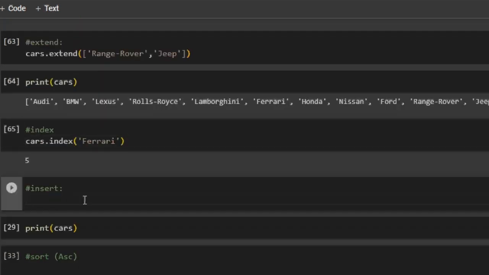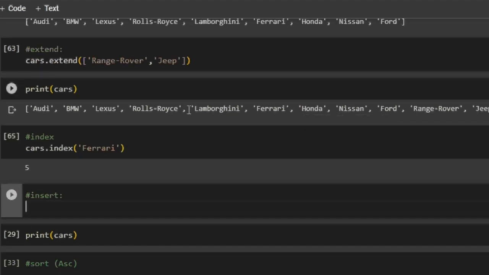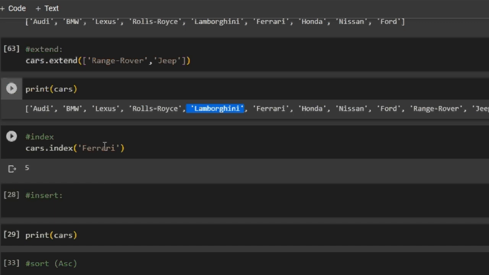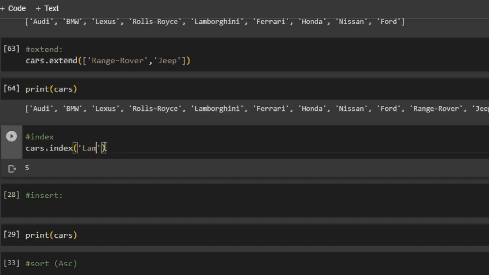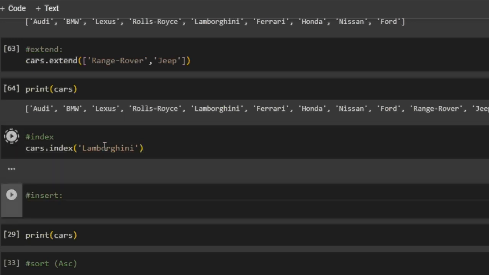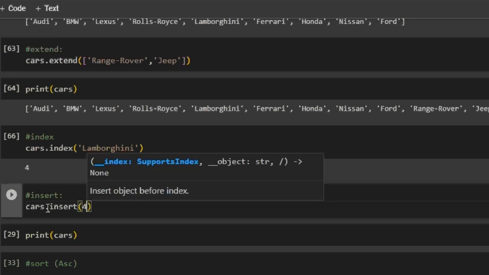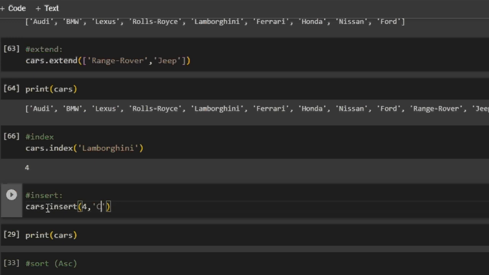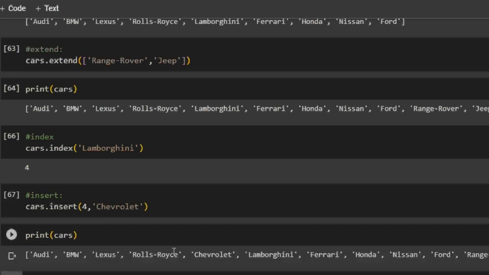The next thing is insert. Let's say I want to insert Chevrolet between Rolls-Royce and Lamborghini. So I will be needing the index number of Lamborghini. To do that, I will fetch the index number of Lamborghini, that is 4, and I will write cars.insert. Here I will be giving the first parameter as the index. So on fourth index, I want to add Chevrolet. So if I run it and print cars, I get Chevrolet between Rolls-Royce and Lamborghini.